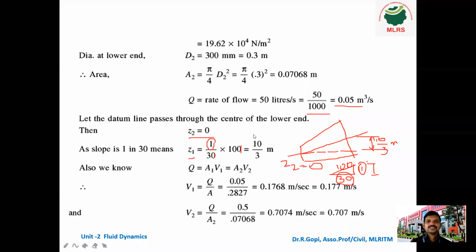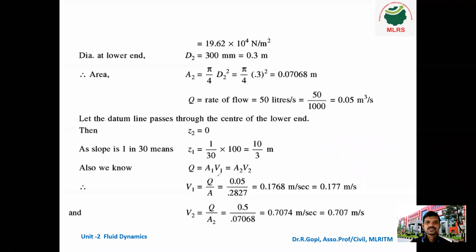So the next step is we have to calculate A1 and V1. A1 V1 equals A2 V2. So from this equation we can easily calculate V1 and V2, that means the velocity at section 1 and velocity at section 2. What is the formula? V1 is Q by A1, and for V2, Q by A2.